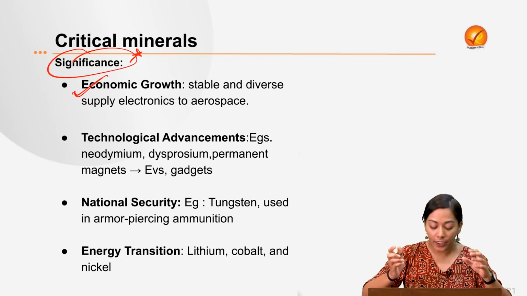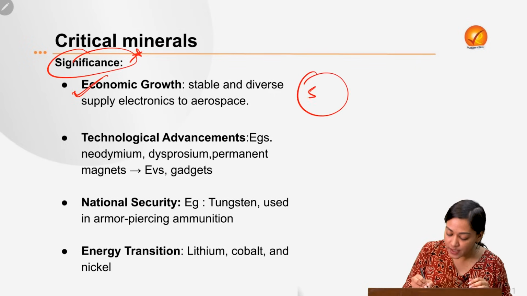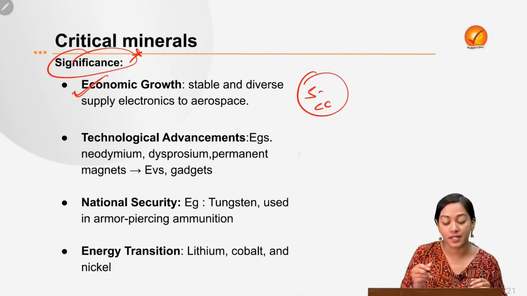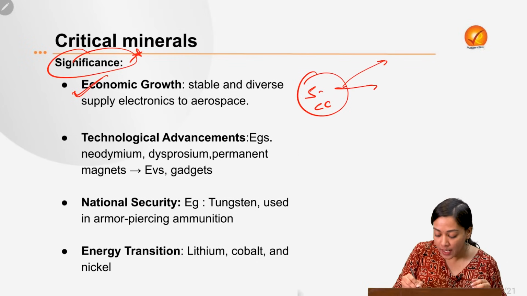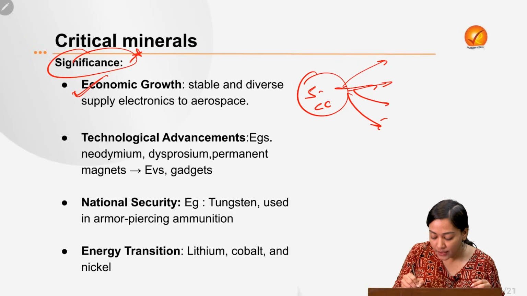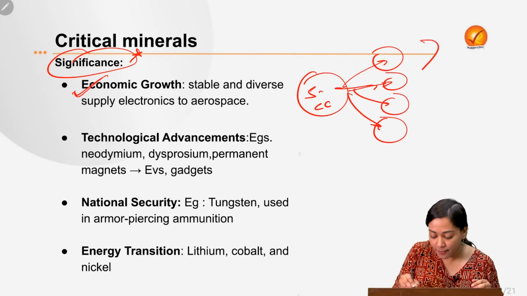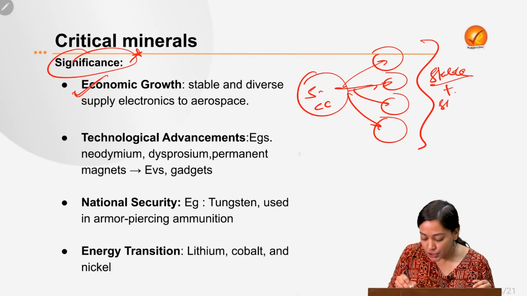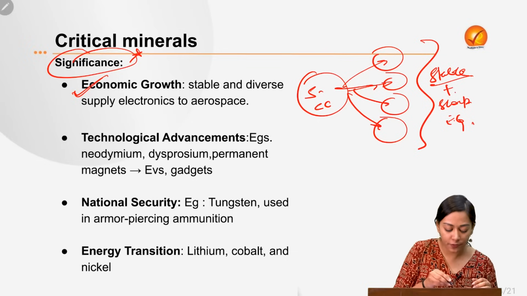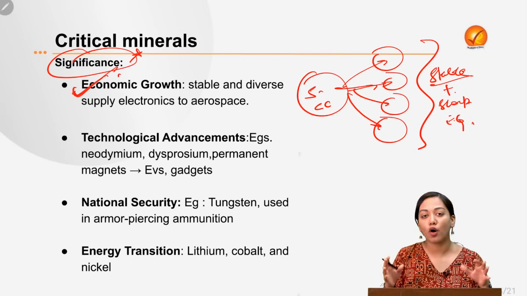So therefore, when you have a stable and diverse supply of these critical minerals, then you can also ensure the productivity of all these multiple sectors of the economy, eventually leading to stable and sharp economic growth of the country.